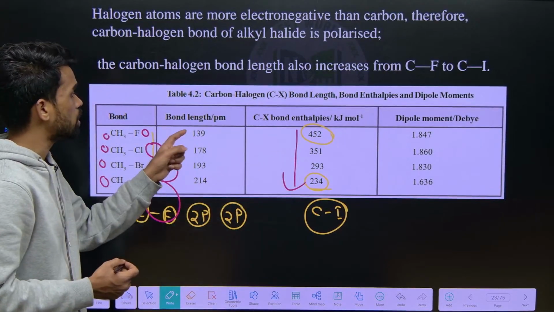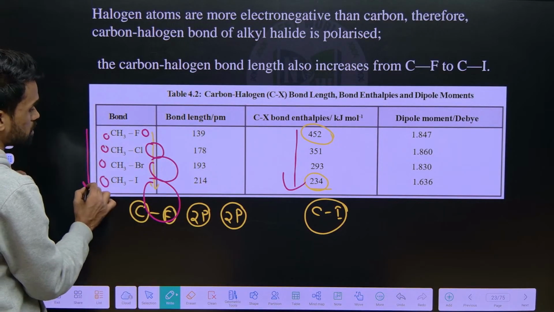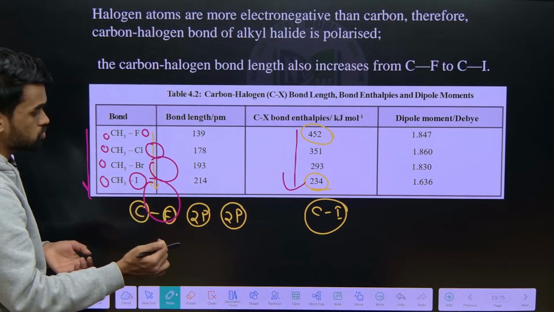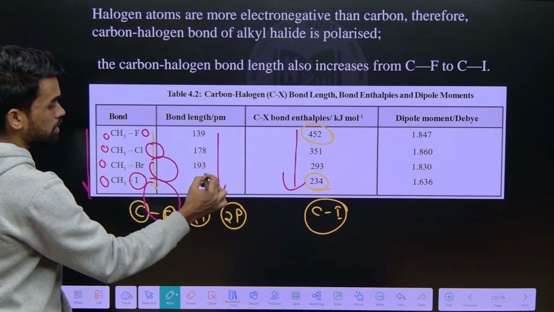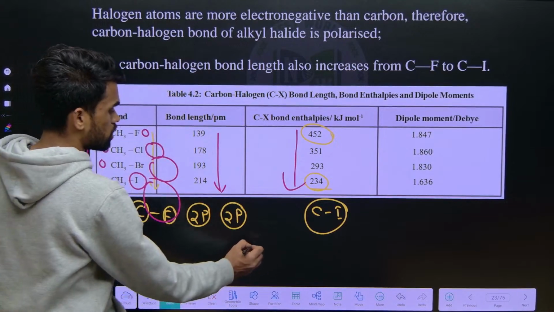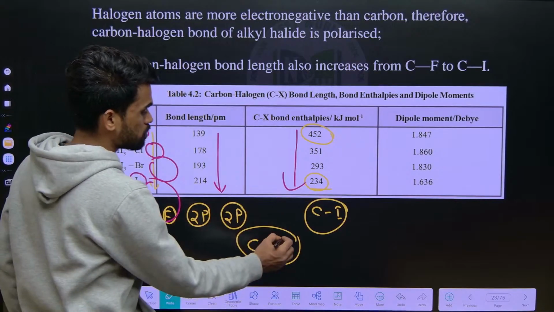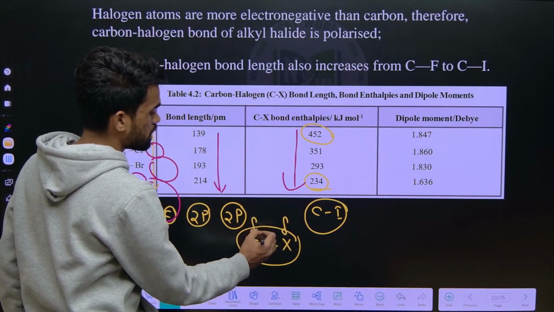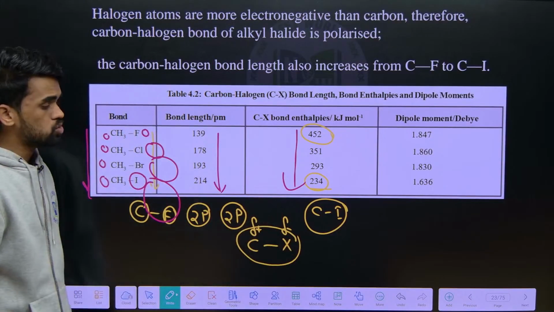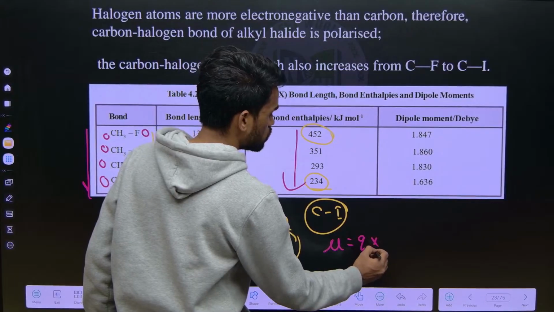Next, what about bond lengths here? Down the group it increases. Why? Because the iodide ion size is bigger, so down the group bond length increases. So now we got to know this C-X bond is a polar covalent bond, so there will be some charge generated here, it means there is some dipole moment. So how can you calculate dipole moment? Mu is equal to charge into distance.